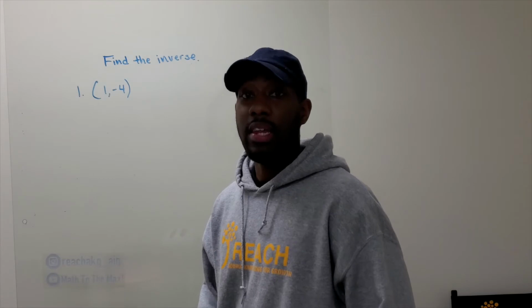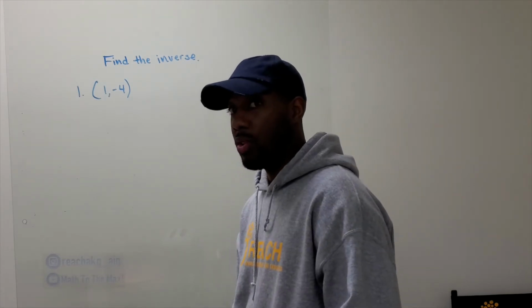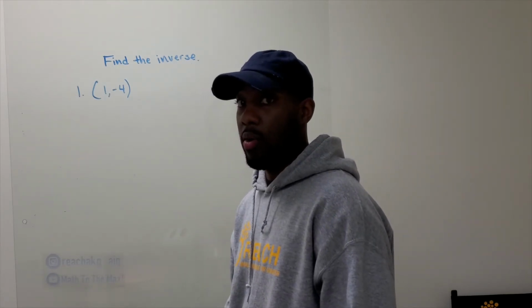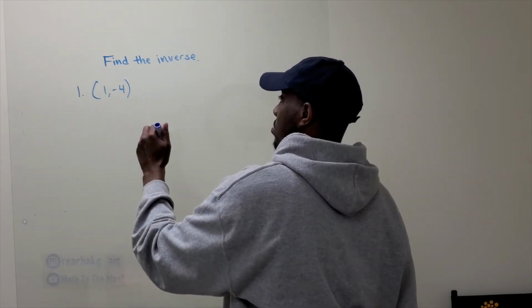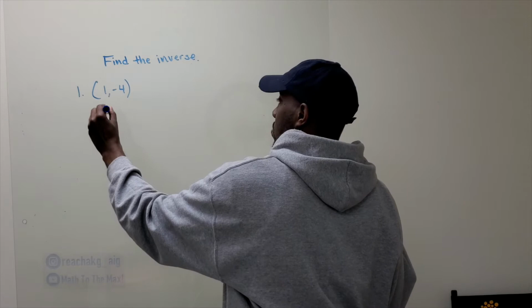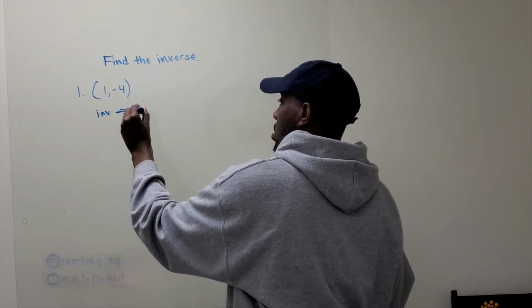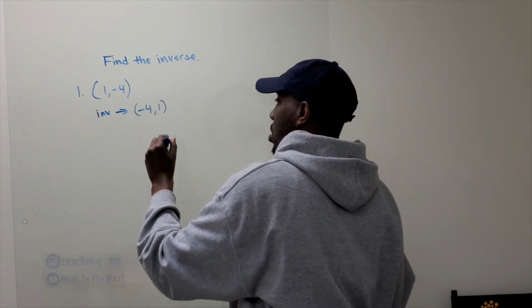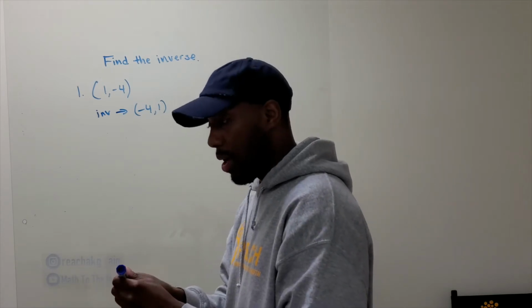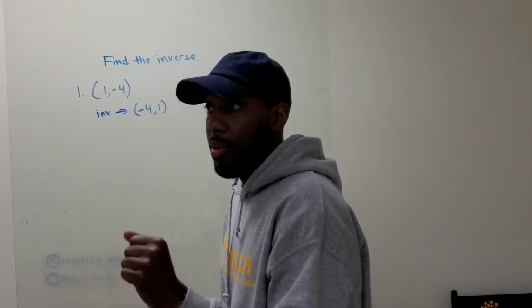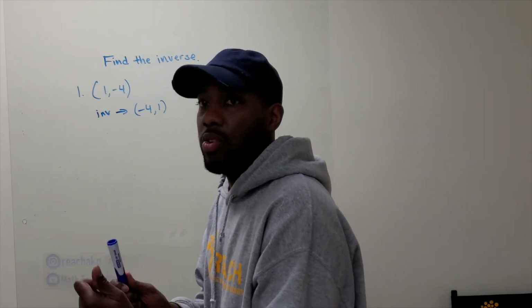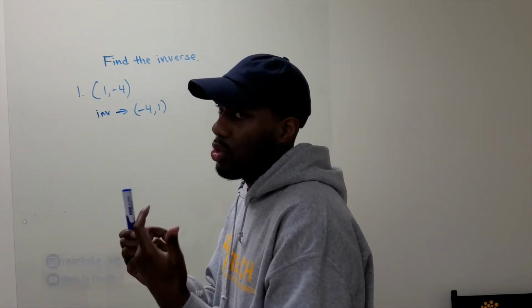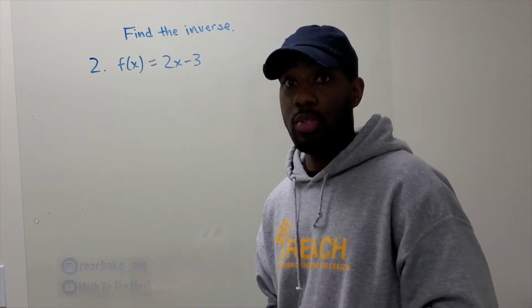Number one, how do you find the inverse? Remember the notes: you switch x and y, it becomes (y, x). So when I switch them, the inverse becomes (-4, 1). You switch the x and y. Because if I'm driving from the house to Chick-fil-A, I don't go back to the house, so then we're going from Chick-fil-A to the house. You just switch them.